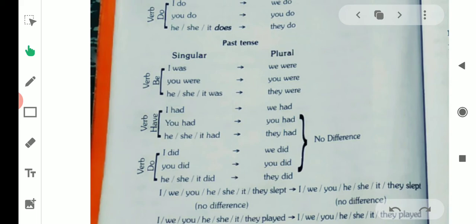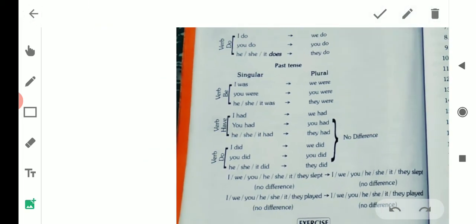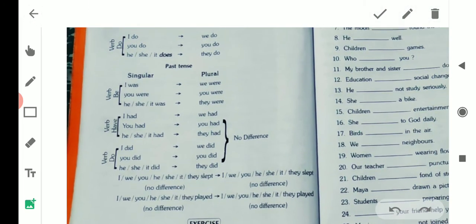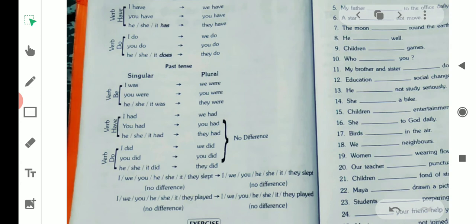So, this is the function of the helping verb with singular and plural pronoun. You have seen in detail where we should use am, is, are, was and were, have, has, had, and do, did and does. You should always remember all these things and make a copy in your notebook also.